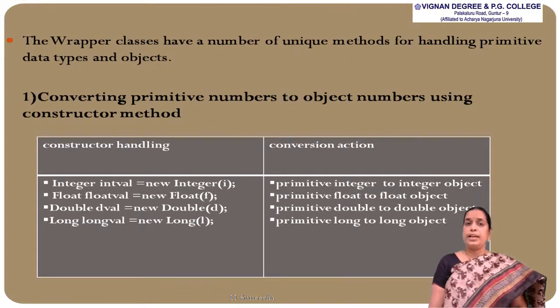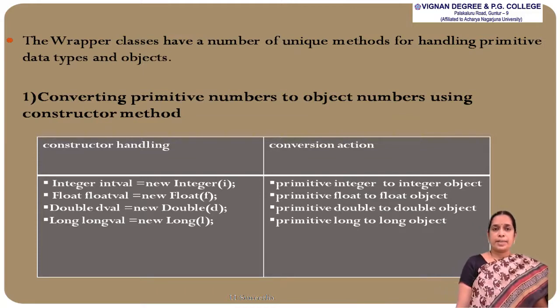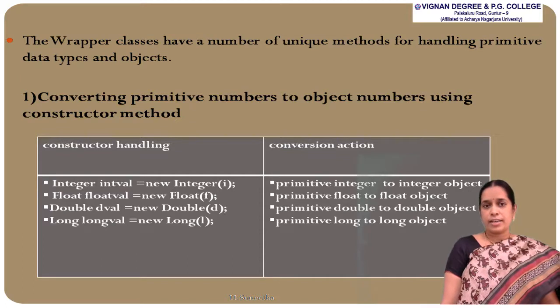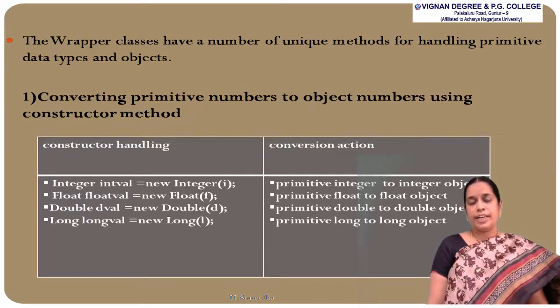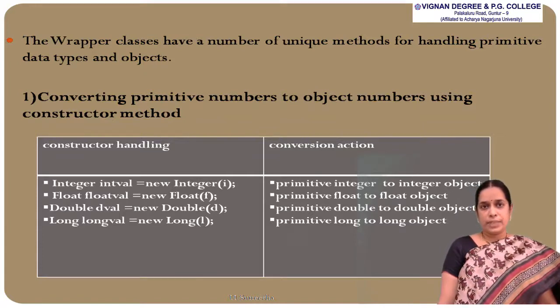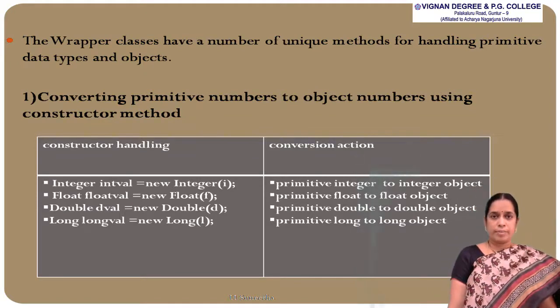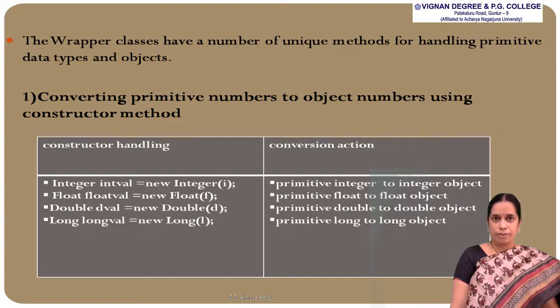This second table converts the primitive numbers into object numbers. For example, Integer val = new Integer(i). Here i is a normal integer variable and it will be converted into the Integer object, and for long and double also the same procedure has to be followed.